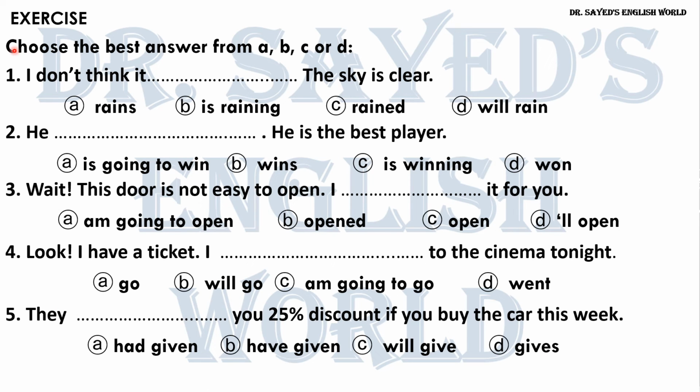Okay, let's answer this exercise. Choose the best answer from A, B, C, or D. Okay, and by the way, why do I say the best answer and not the correct answer? ليه أنا بقول اختار the best answer أفضل إجابة ما بقولش الإجابة الصحيحة اللي هي correct answer. Why?